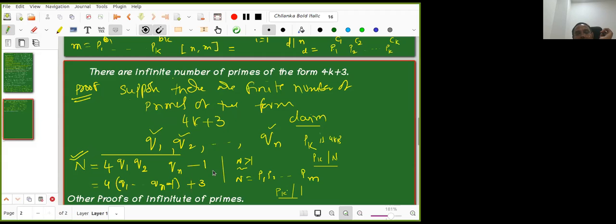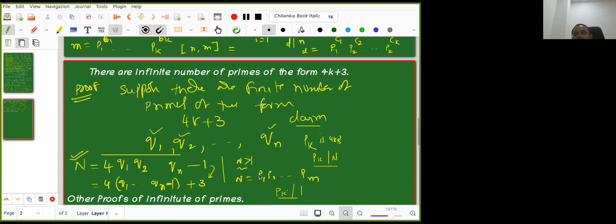I wrote it this way because these two are the same form, 4k plus 3. Not only that, by writing it this way, I came to know that n is greater than 1. Every number greater than 1 can be written as a product of primes. Now I am claiming that n is of the form 4k plus 3, so at least one of these primes is of the form 4k plus 3.